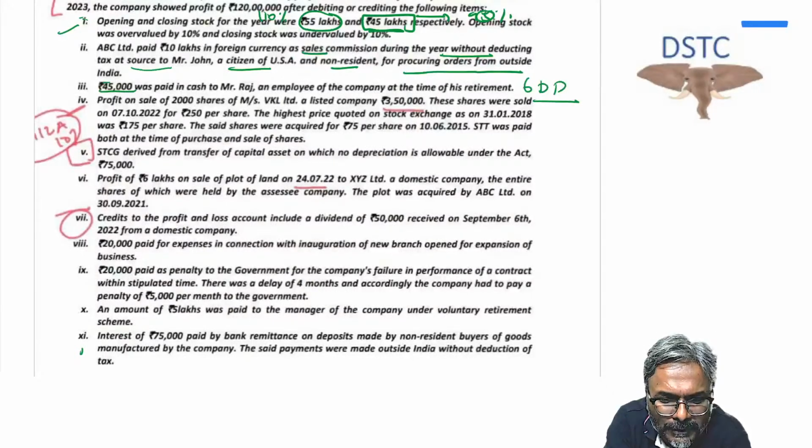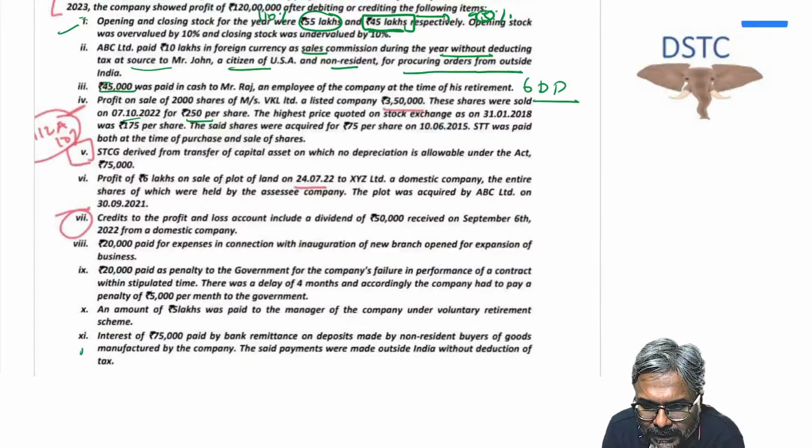Point number 4, profit on sale of 2,000 shares of VKL, a listed company, 3,50,000. These shares were sold on 7th of October 2022 for 250 per share. The highest price quoted on the stock exchange on 31st of Jan 2018 was 175 per share. The said shares were acquired for rupees 75 per share on 10th of June 2015. STT was paid both at the time of purchase and the sale.